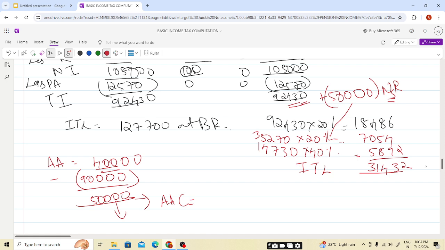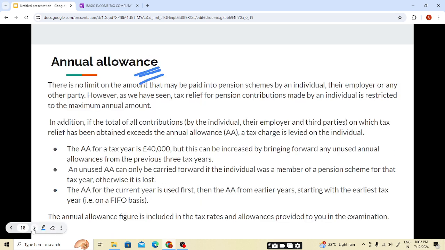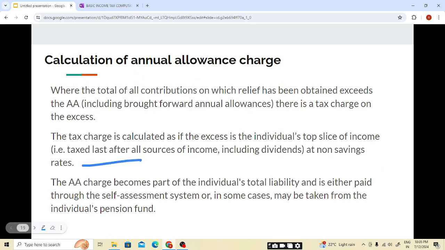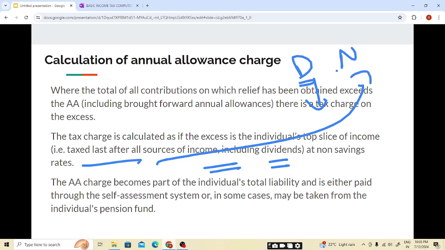The annual allowance is the ceiling limit. If this ceiling limit is exceeded, then we'll be calculating the annual allowance charge. Annual allowance charge, the excess amount will be taxed as the top slice of the income. Top slice of the income means after taxing all the income, that is, see here students, top slice of income including the dividend. Till dividend you have calculated the tax rate. After that we don't have any income. This excess amount will be calculated as the top slice and it will be charged at the non-saving rates. I hope it is clear by solving this question.